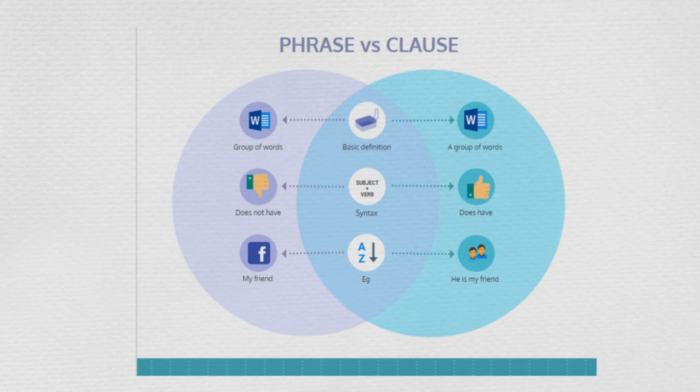So a phrase does not have a subject and a verb combination, whereas a clause must always have a subject and a verb combination, as illustrated in an example. He is my friend. In this, he is a subject and is a verb.